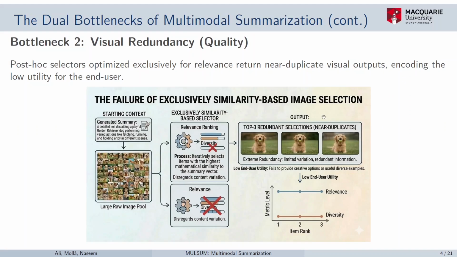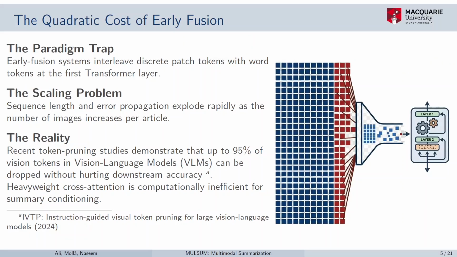The second problem is visual redundancy. Once the summary is generated, even though the summary quality is really good, the selectors mostly select the images which have higher relevancy with the generated summary. And with this approach, the systems end up selecting images which are near duplicates, and this limits the usefulness for end users.